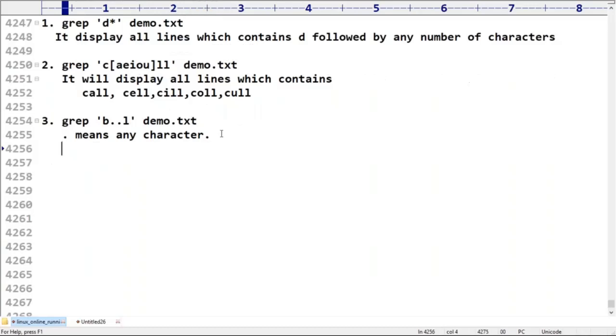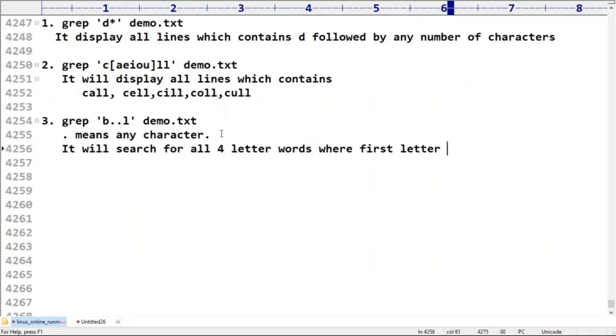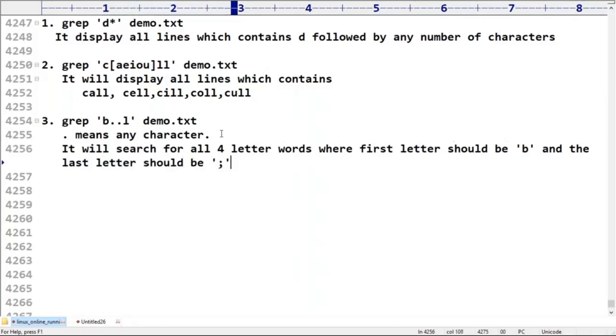So now it will search, sir, for all four letter words where the first letter should be B, compulsory, and the last letter should be L. Remember this one.